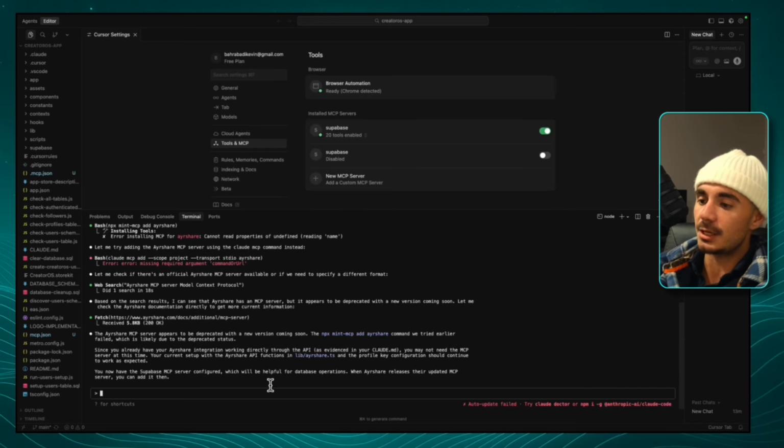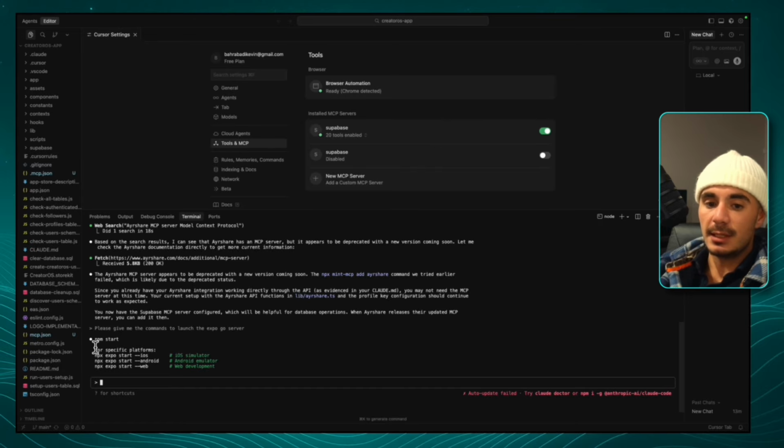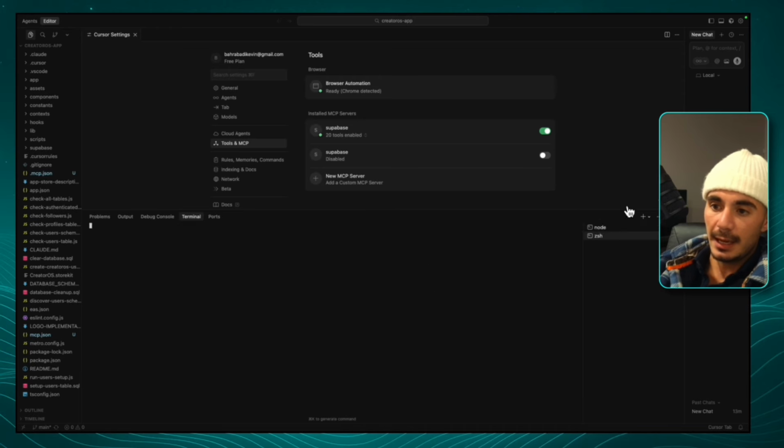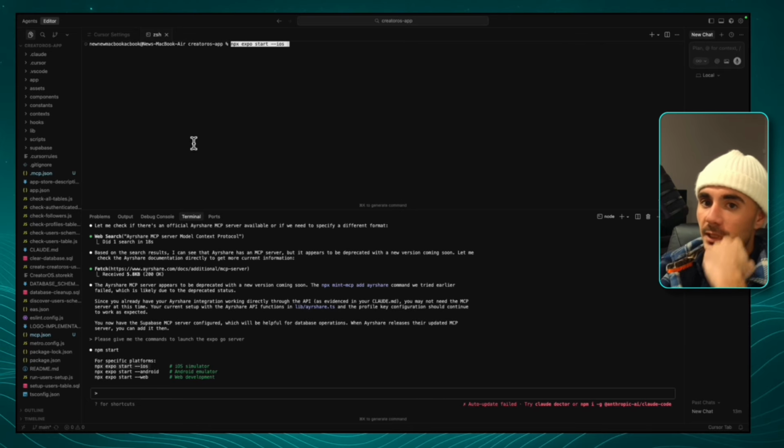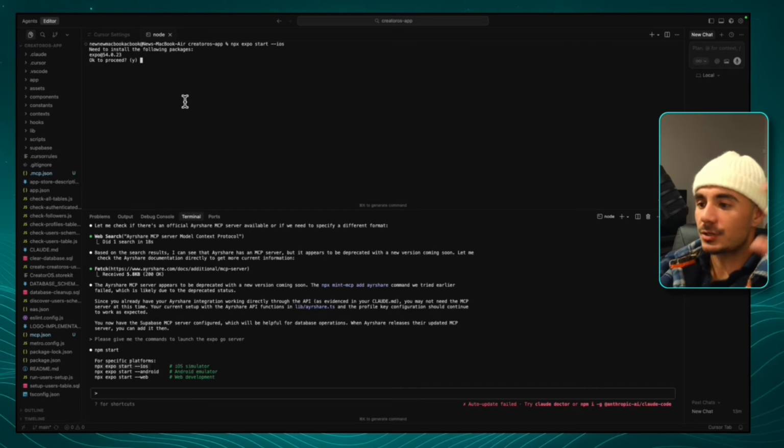So that's what I'm going to say here. And there we go, the agent gave us the information. So we're going to open up another terminal, grab this terminal and drag it to the top of the screen. Then we're going to grab this command that says npx expo start iOS and put it into this new terminal. I'm going to click enter. If you guys are running into an error at this point, it's probably just because your Cursor environment needs to download all of the dependencies.